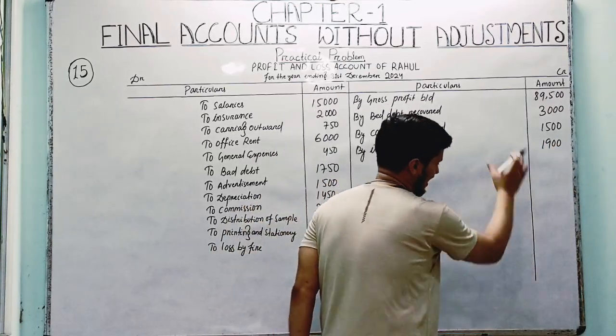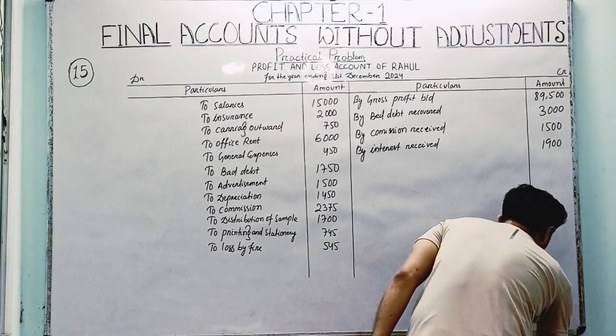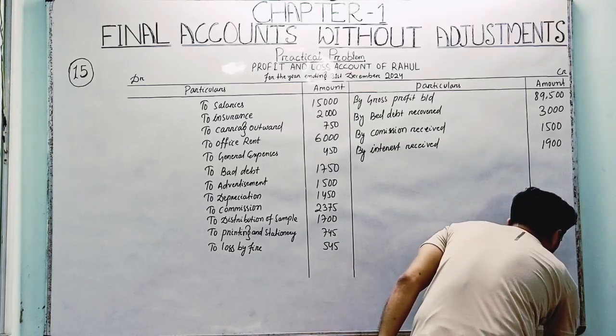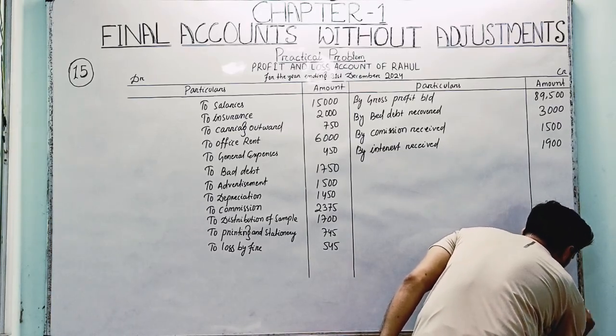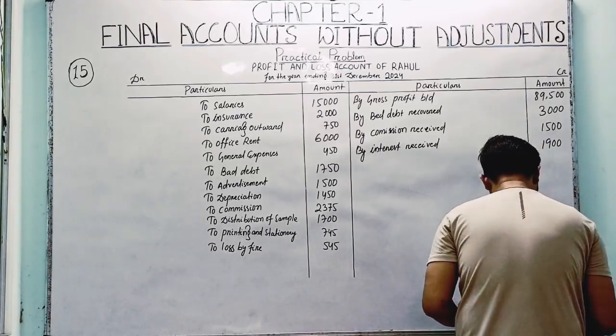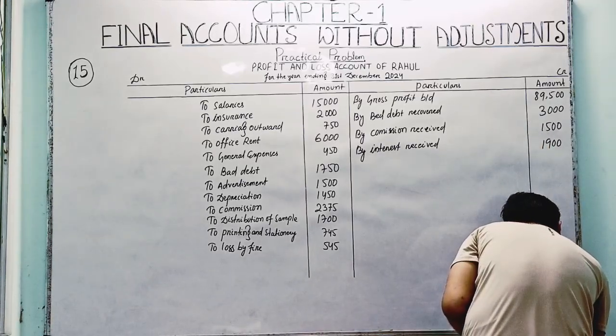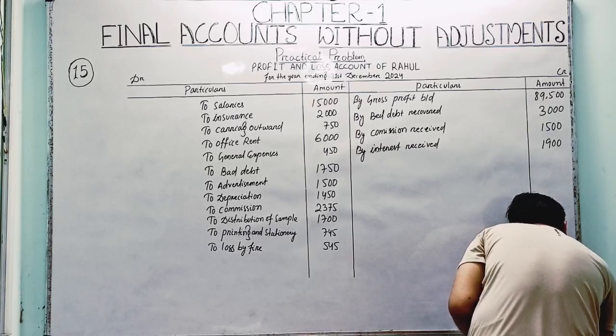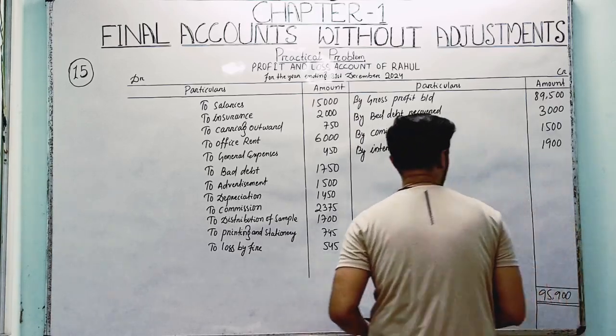Now if we add the entire value of the credit side, then you will get 95,900.